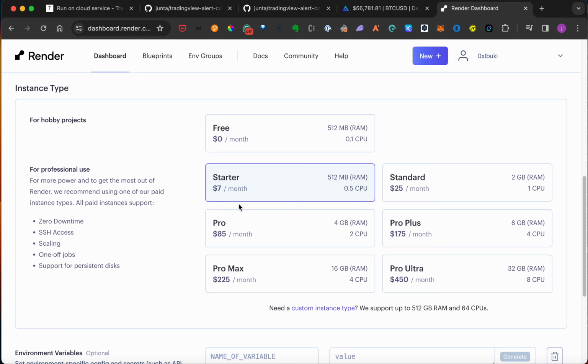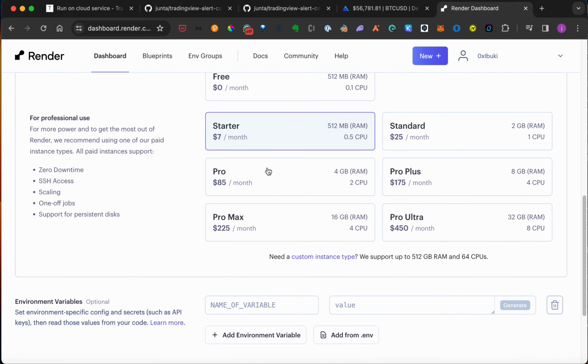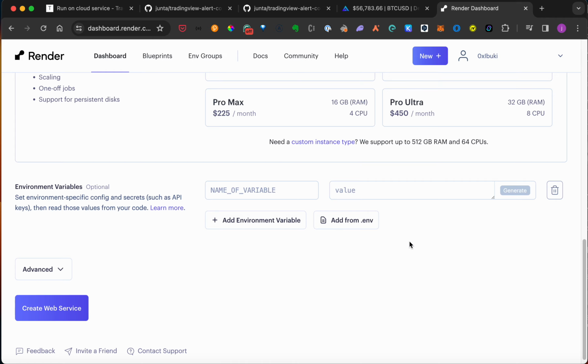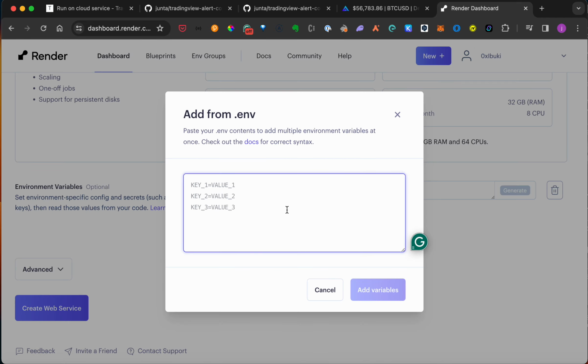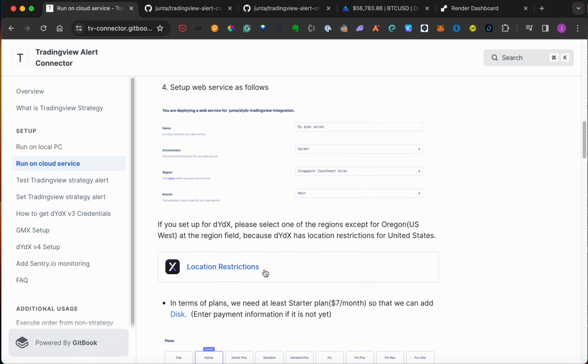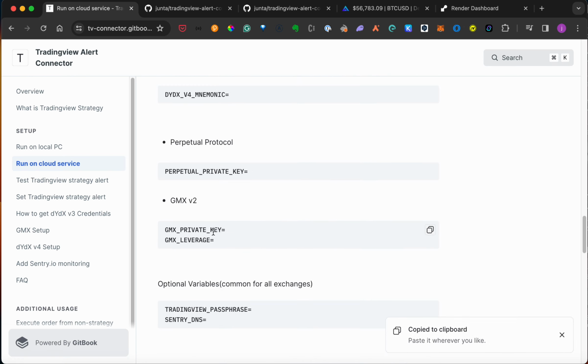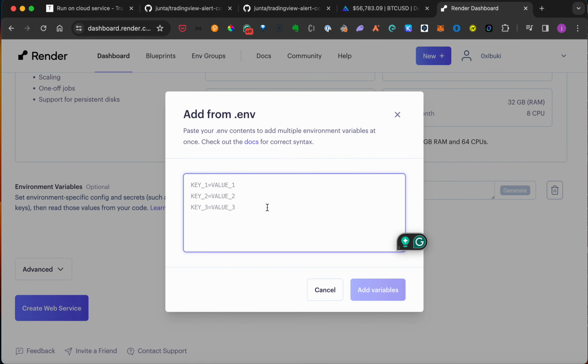After adding your payment information, select this Starter plan here, and please click this Add from .env button and paste this GMX V2 template.